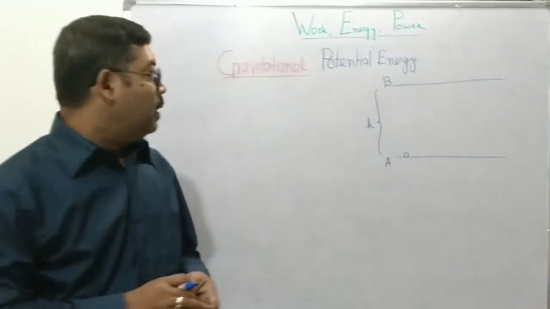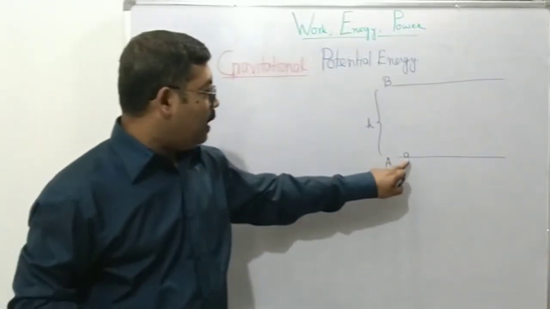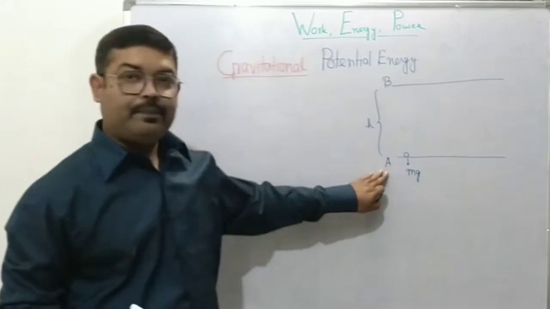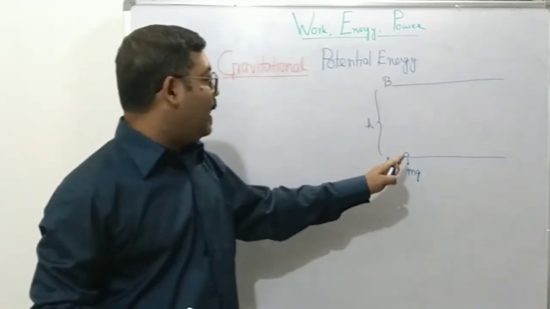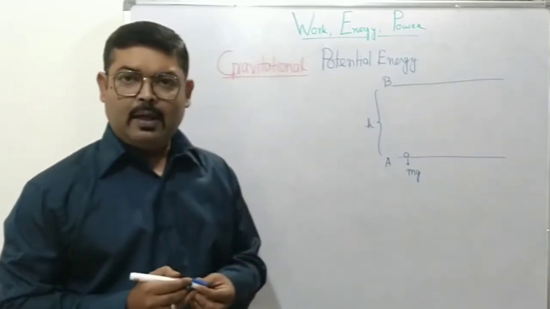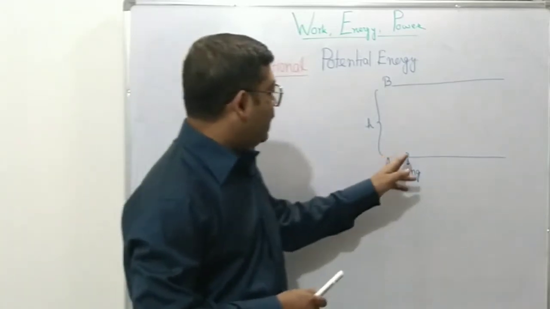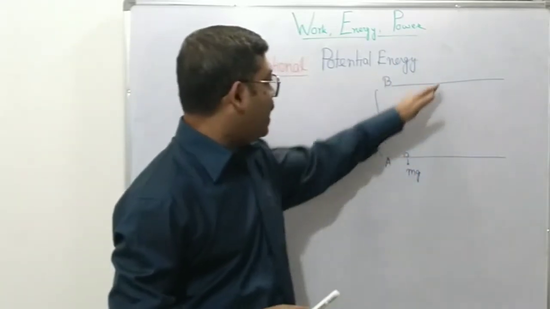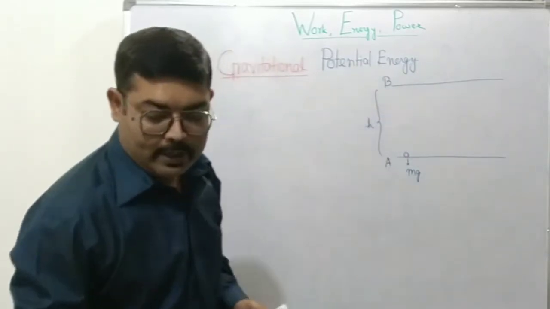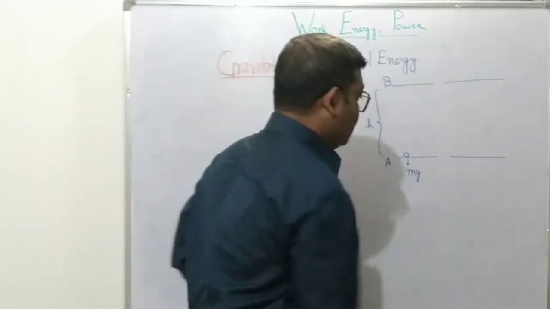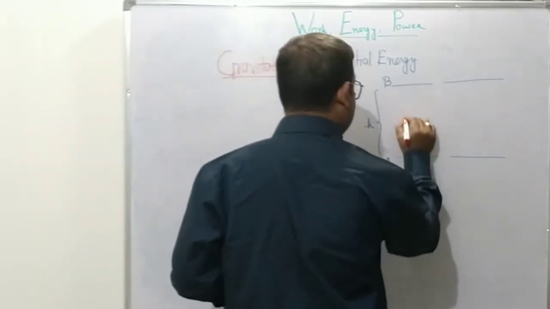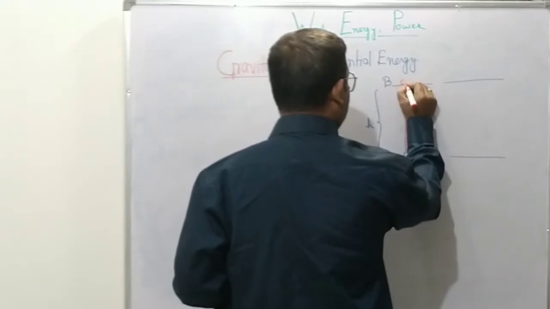Okay, alright. Now let's consider we are taking a mass m which is initially at the ground level, zero potential energy level, and we are taking it to the level B at a height of h. Now this can be done in many different paths, right? We can directly take it along a straight line upwards, we can take it diagonally, we can take a zigzag path and reach here. So let's consider two cases or two paths here. First path will be that we take it vertically upward straight and take it to B.